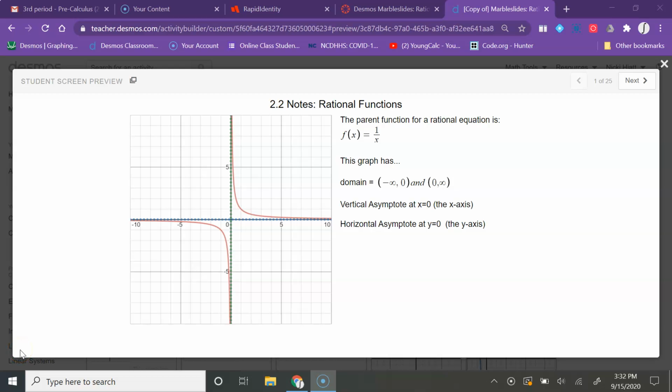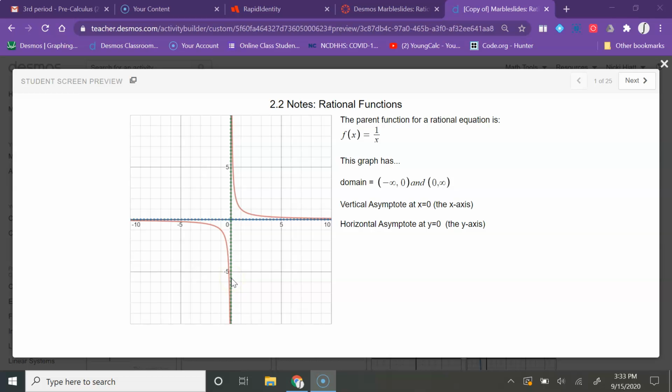All right, so for section 2.2, we're going to go over some of the basic parts of rational functions that we're going to need to know. And throughout this, I'm going to try to also sort of prepare you for the marble slides activity that you'll be doing after you finish watching this video. So the parent function for a rational equation is 1 over x, and we can see that here. It's the red graph that you see graphed right here.